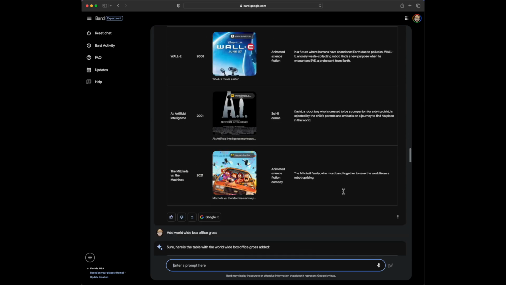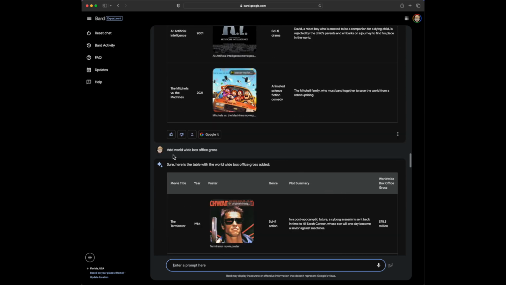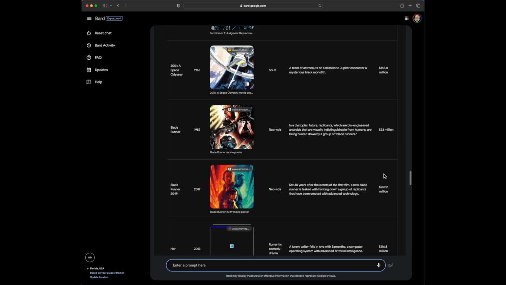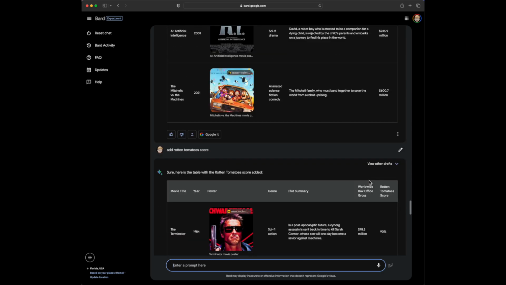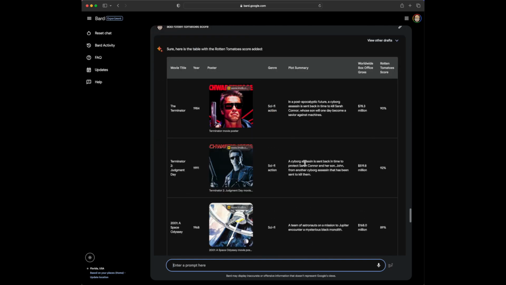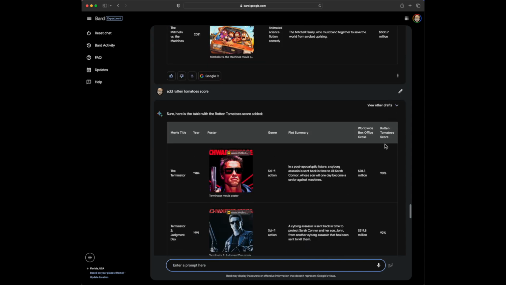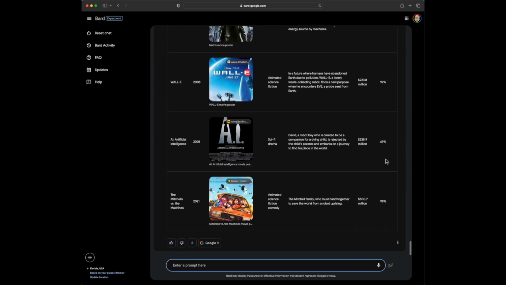And then I also said, oh, add a worldwide box office gross so we can see how much these movies made. And so it added that column as well. And then I said, add Rotten Tomatoes score. Let's see what people think about this film. And so it added that Rotten Tomatoes score here as another column in the table.